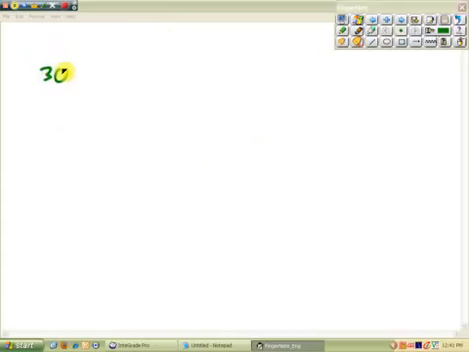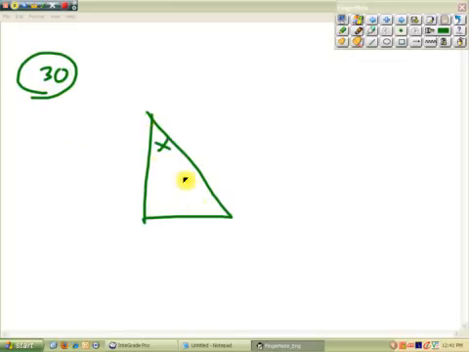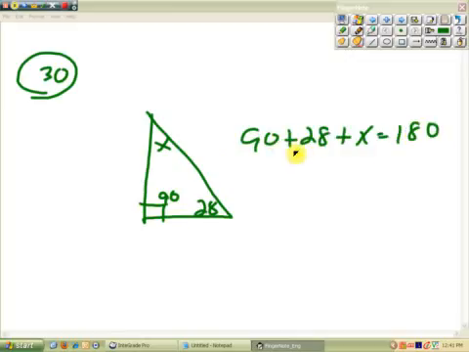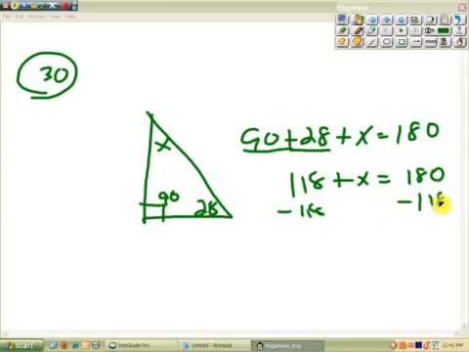Okay. Number 30. We have find the value of x. Okay, we have a triangle. X is here, 28 is here. This angle in the corner is 90. We must know this by now. So it's 90 plus 28 plus x equals 180. Add these two together. We have 118 plus x equals 180, and then you subtract 118 from both sides. X is what? 62. Boom, done.